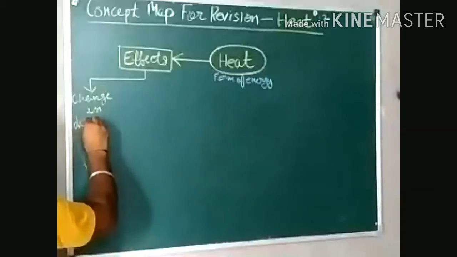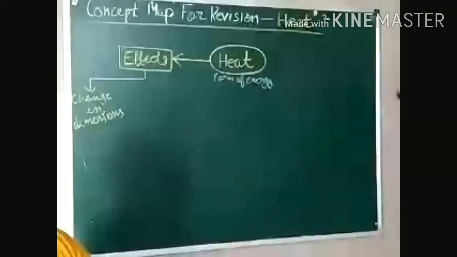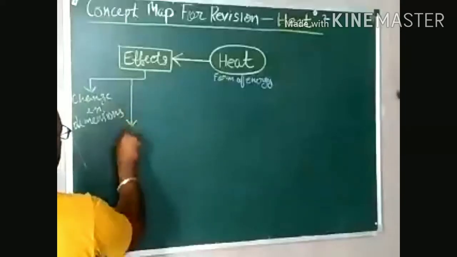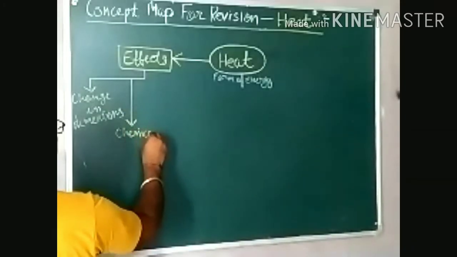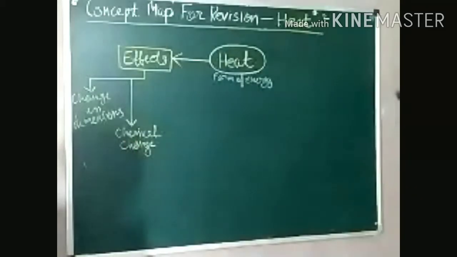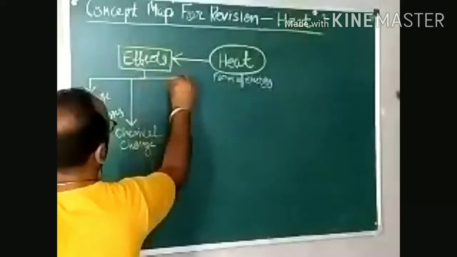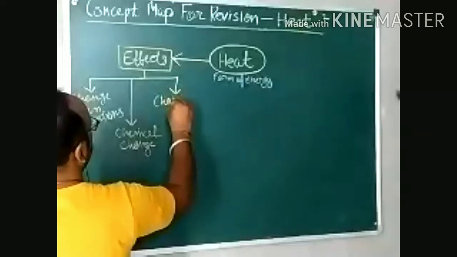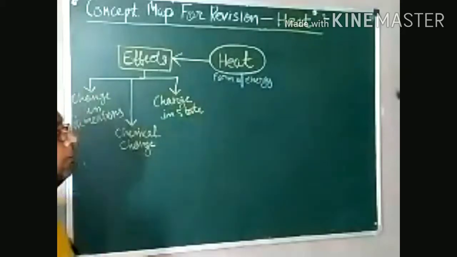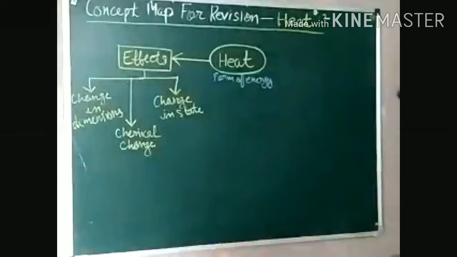Change in dimensions. Dimensions means length, width, height. It can change. Along with that, heat can also cause a chemical change in the object, which we have done already. We all are aware of this. So chemical change can also be there, right? And heat can also change the state. Change in state. That means solid to liquid, liquid to gas, gas to solid. So these are the changes.